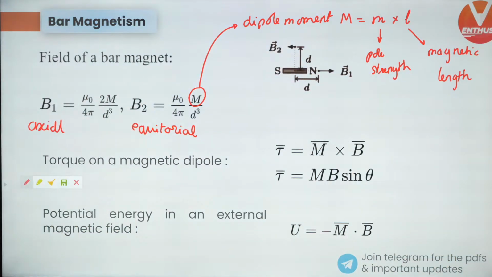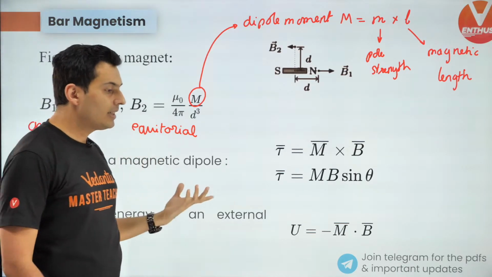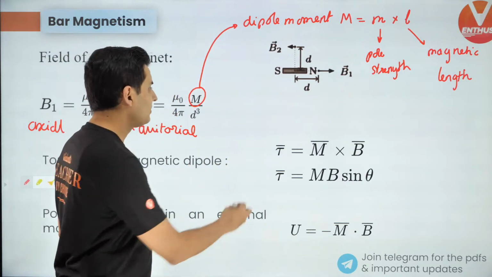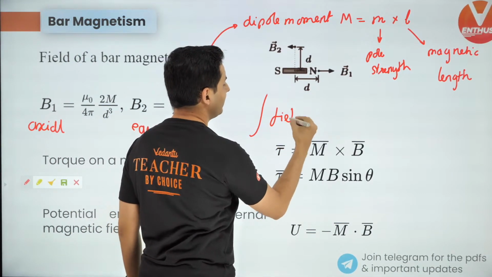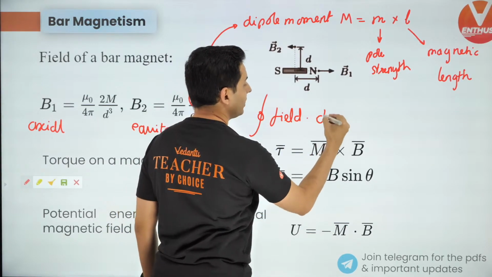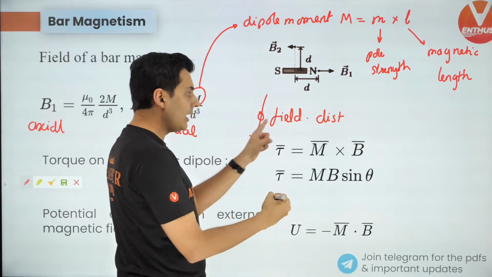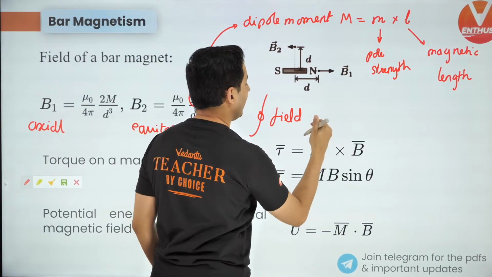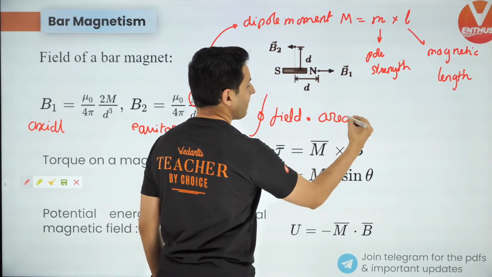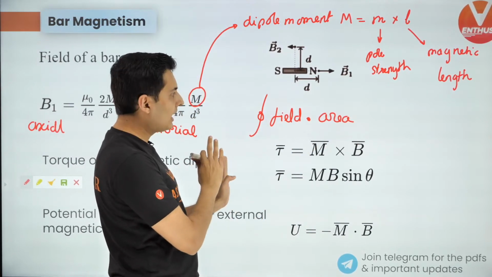What is the difference between Ampere's law and Gauss's law, Jyotsna? In Ampere's law, you integrate the field with respect to distance. But in electrostatics, you integrate the field with respect to area. That's one major difference on the LHS.